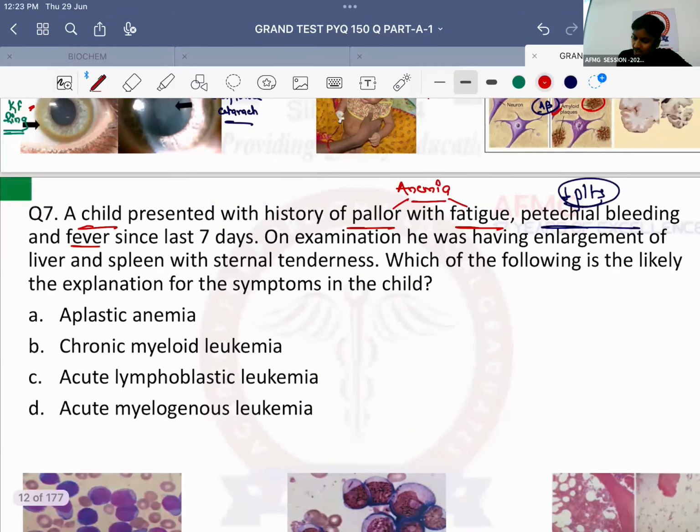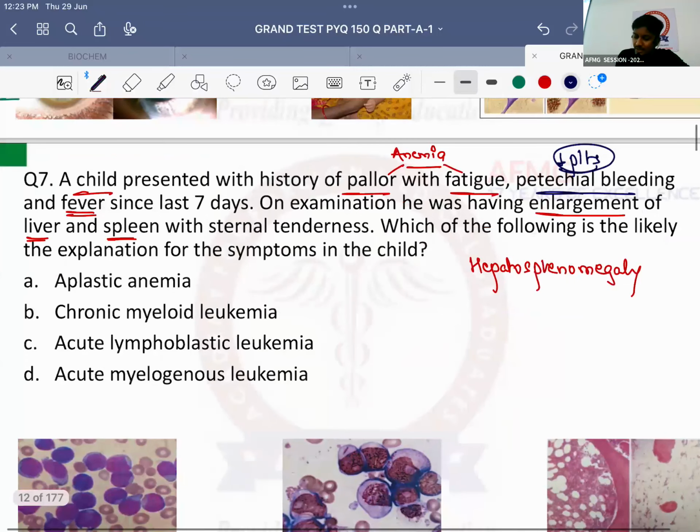And there is fever also in the child since the last 7 days. On examination, he was having enlargement of liver and spleen. That is nothing but hepatosplenomegaly. Okay, so there is also hepatosplenomegaly on examination. And most important, क्या दिख रहा है बच्चे में? Sternal tenderness. There is sternal tenderness. क्या sternal tenderness का मतलब? When you touch a sternum, the patient cries out in pain. Whenever you hold the child like this, बच्चे में बहुत दर्द होता है और बच्चा बहुत रोता है, ठीक है? Which of the following is the likely explanation for the symptoms in the child? Very good. Now it is a case of anemia or leukemia.